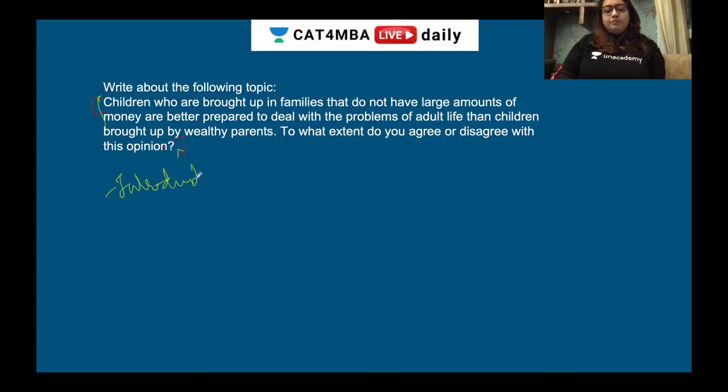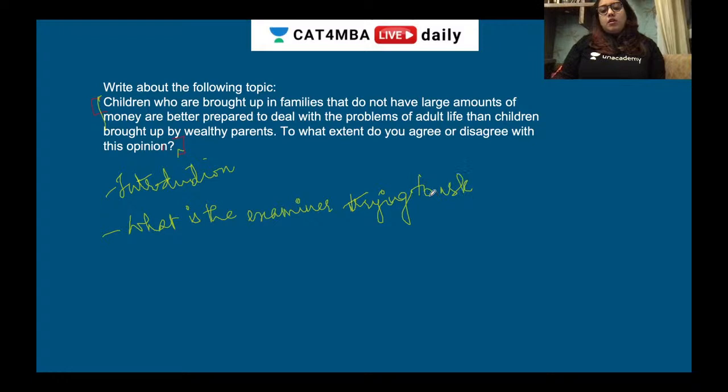What is the examiner trying to ask? You read the question carefully. What is it trying to ask? And then once you read the statement, just see whether they're talking about agree or disagree.